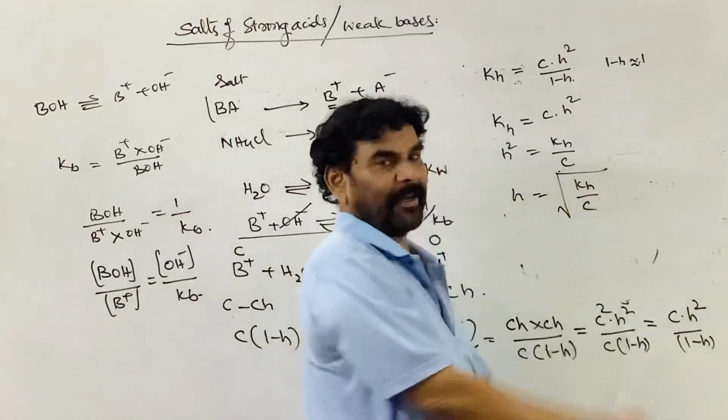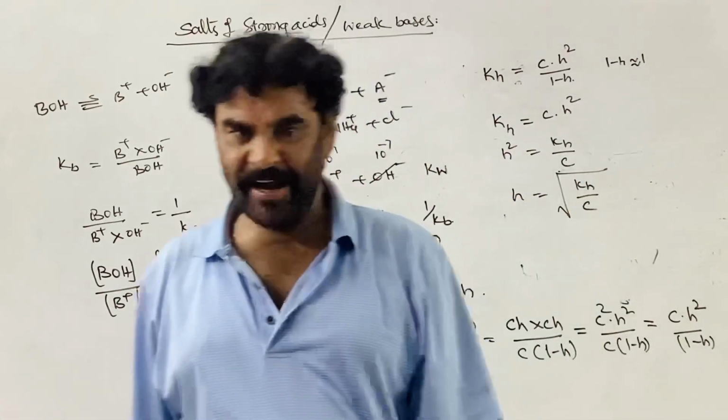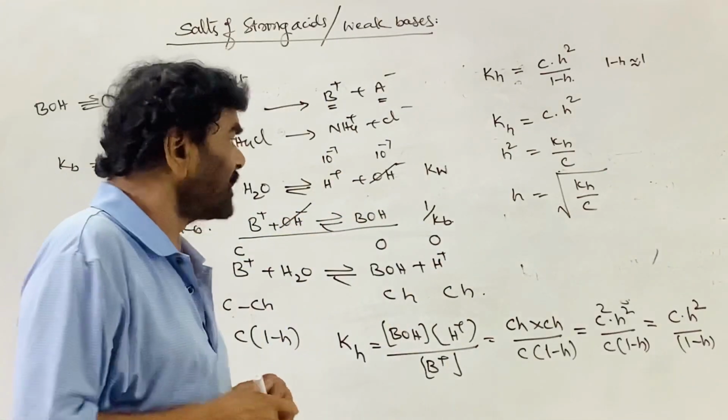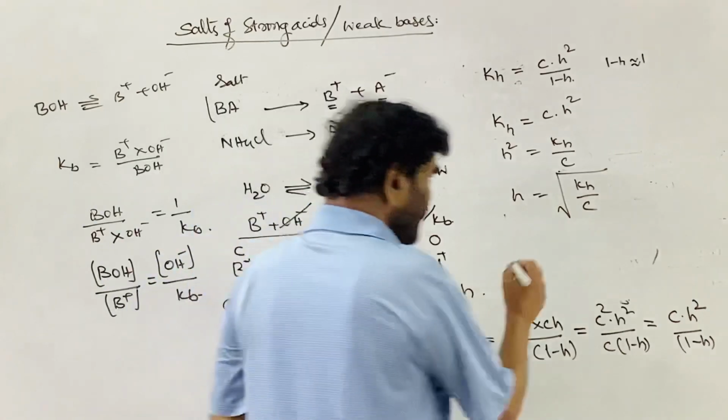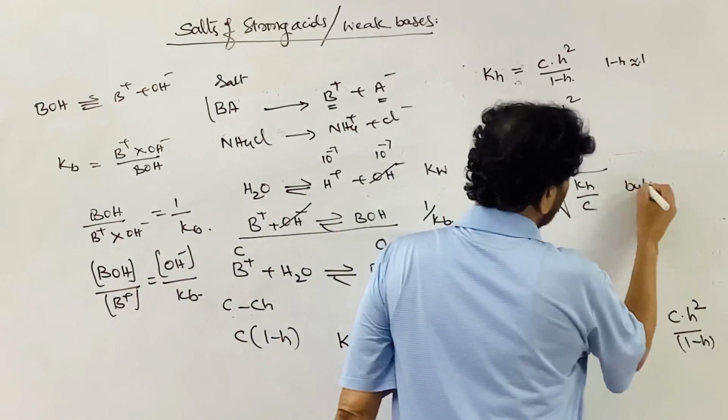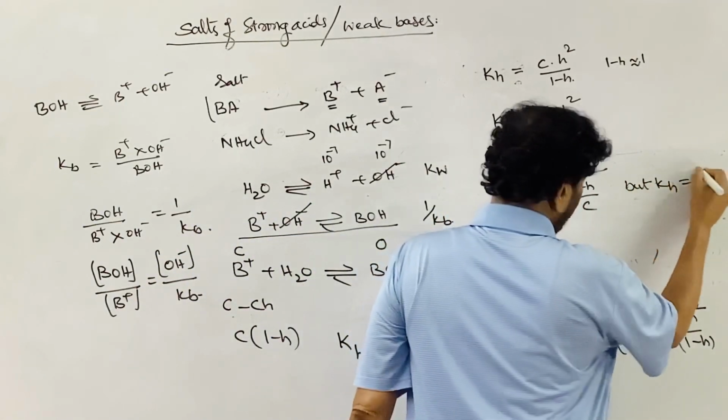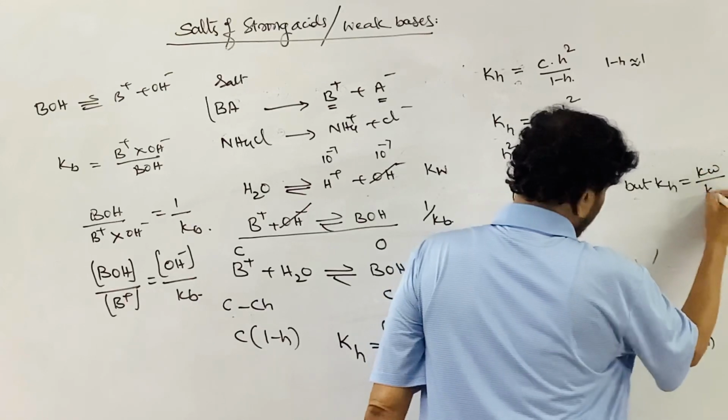They are also the same relation. Degree of hydrolysis is equal to the same relation, root of Kh by C. But Kh is equal to Kw by Kb.